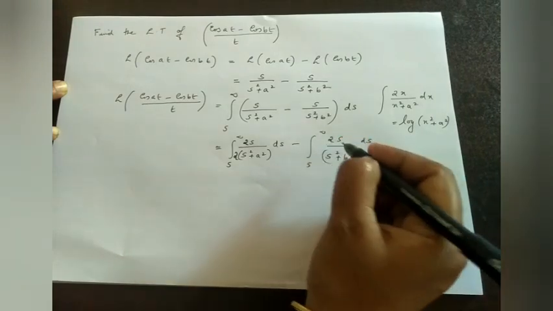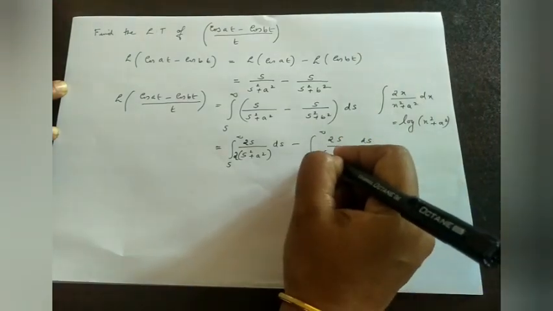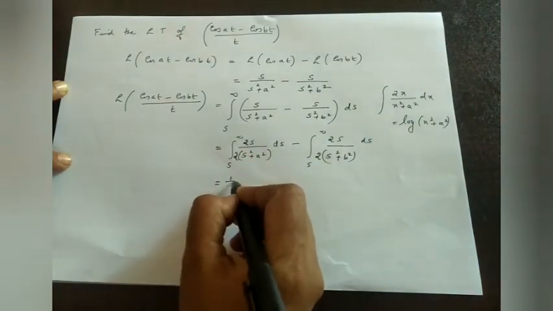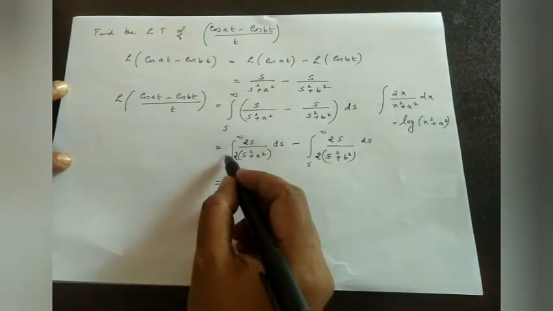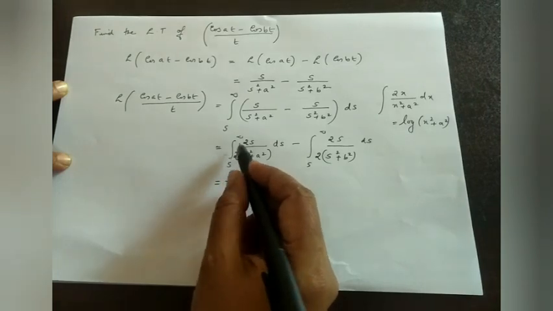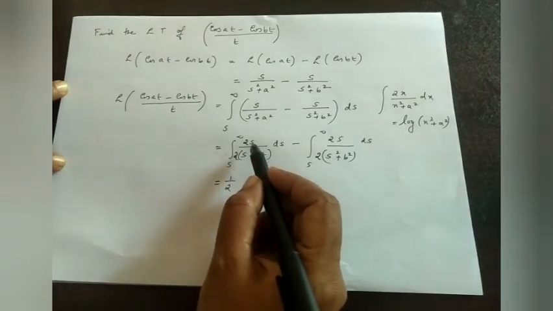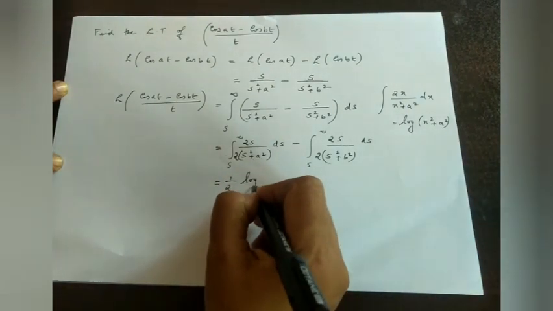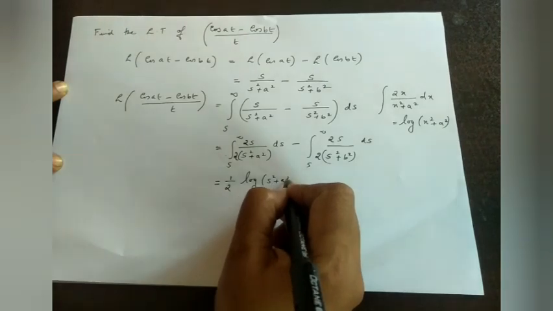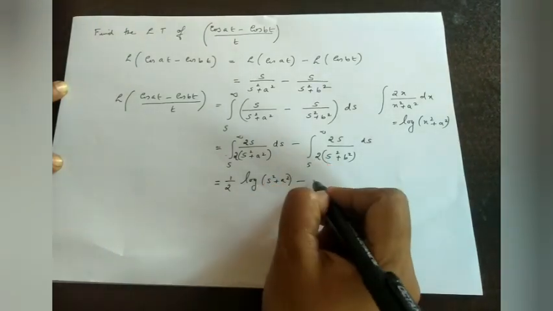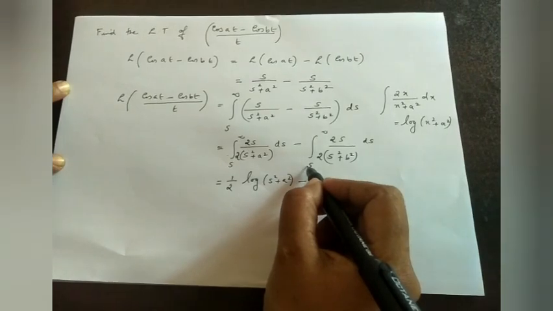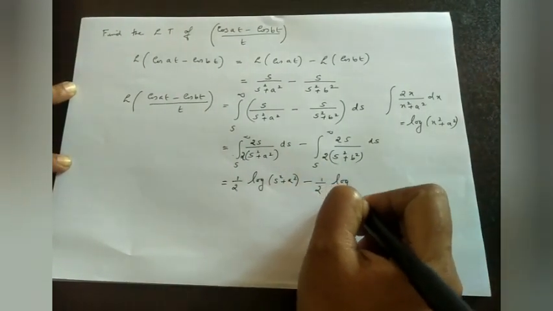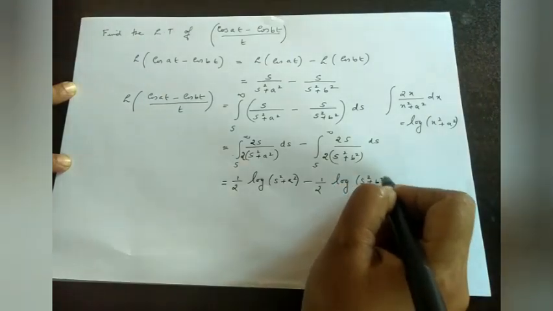Therefore, we have 1 by 2 outside, 1 by 2 into integral from s to infinity 2s by s square plus a square is log s square plus a square minus, again taking 1 by 2 outside, the other term is integral from s to infinity 2s by s square plus b square. It is log s square plus b square.